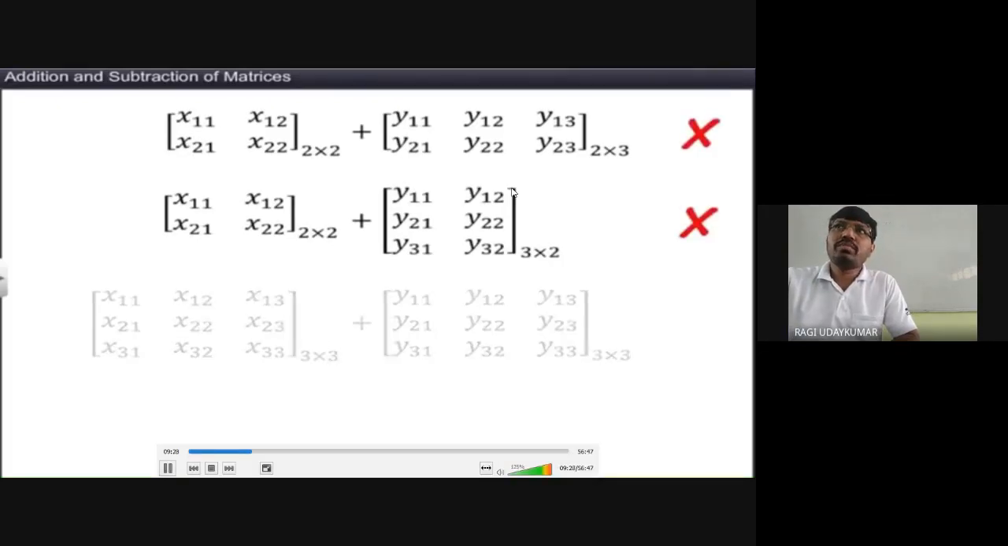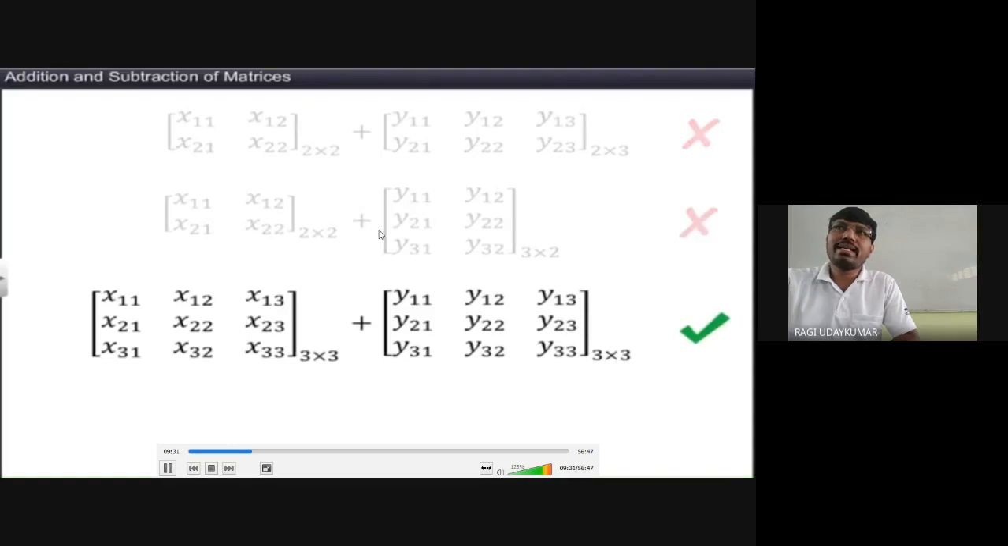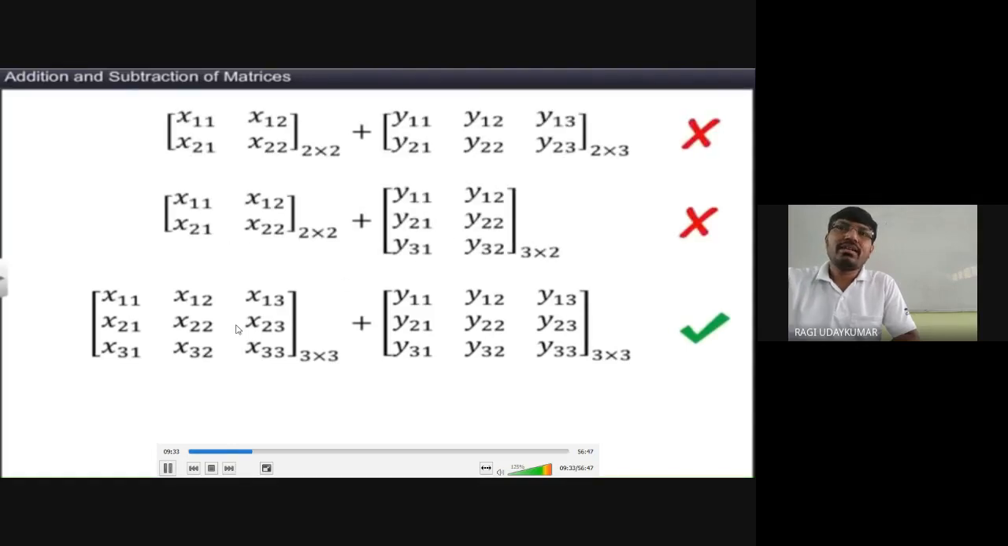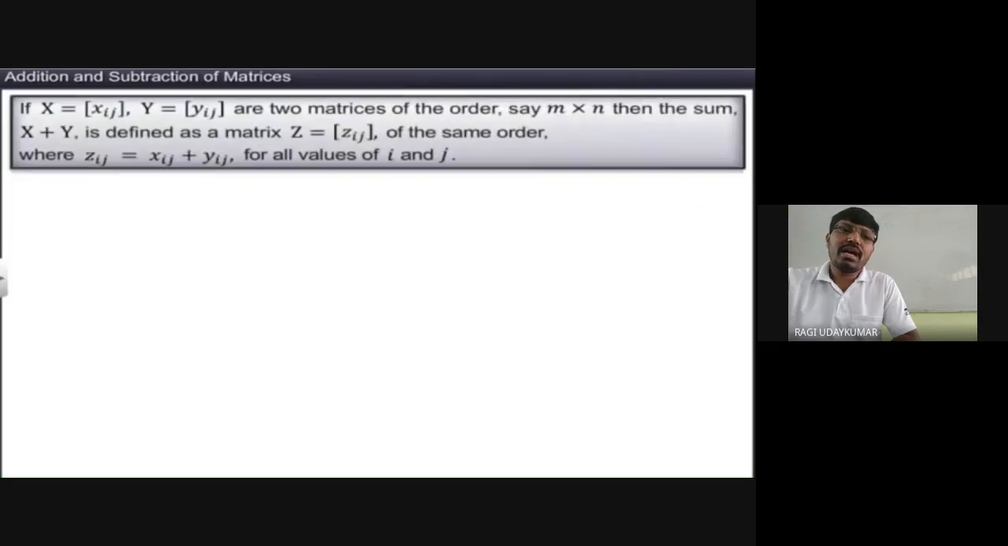Any 2 by 2 matrix and a 2 by 3 matrix, you cannot add these two matrices because the orders are different. Third case में देखो, the orders are equal, so you can add. So normally this is the representation of addition of matrices. X equals xij, Y equals yij are two matrices of order m by n. Then their sum is denoted by x plus y and is defined as a new matrix such that zij equals xij plus yij, means corresponding elements are added.